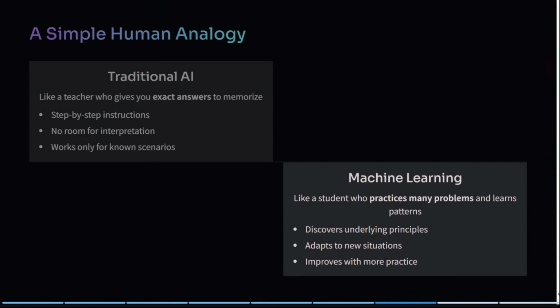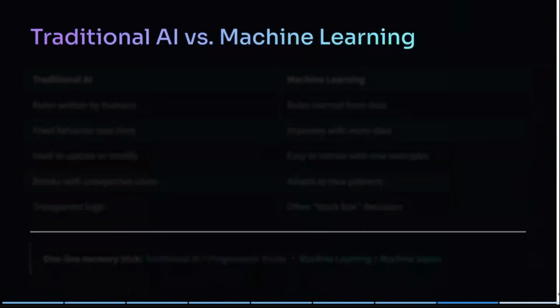Now, in case of machine learning, the analogy will be a student who practices many problems, who understands the syllabus very well, who learns patterns by him or herself, right? So it will adapt to new situations. When that particular student is asked any question, it will answer based on the knowledge, based on the patterns it has recognized, and based on n number of things. No matter whether you give a list of 10 important questions or a different 10 important questions, it will answer no matter what. If something is from the syllabus, that particular student called machine learning will be able to solve it, right?